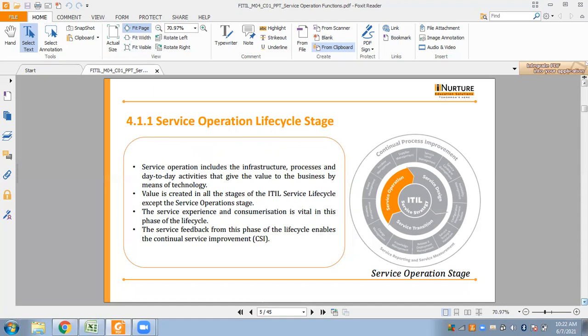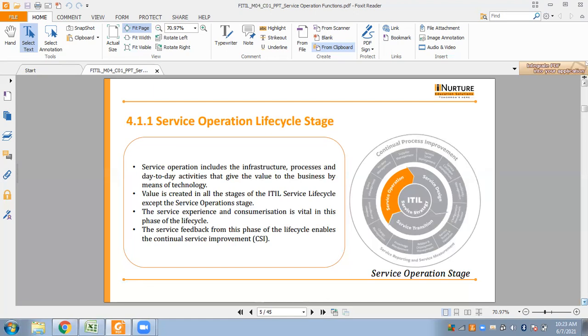Okay, so value is created in all the stages of the ITIL service, and in all the other stages the business activities and the consumption of the services are not involved. So in this stage the customers utilize the service directly, so high level of support is expected in this stage of ITIL. And the key factor of the service operation stage is the service experience and the consumerization.